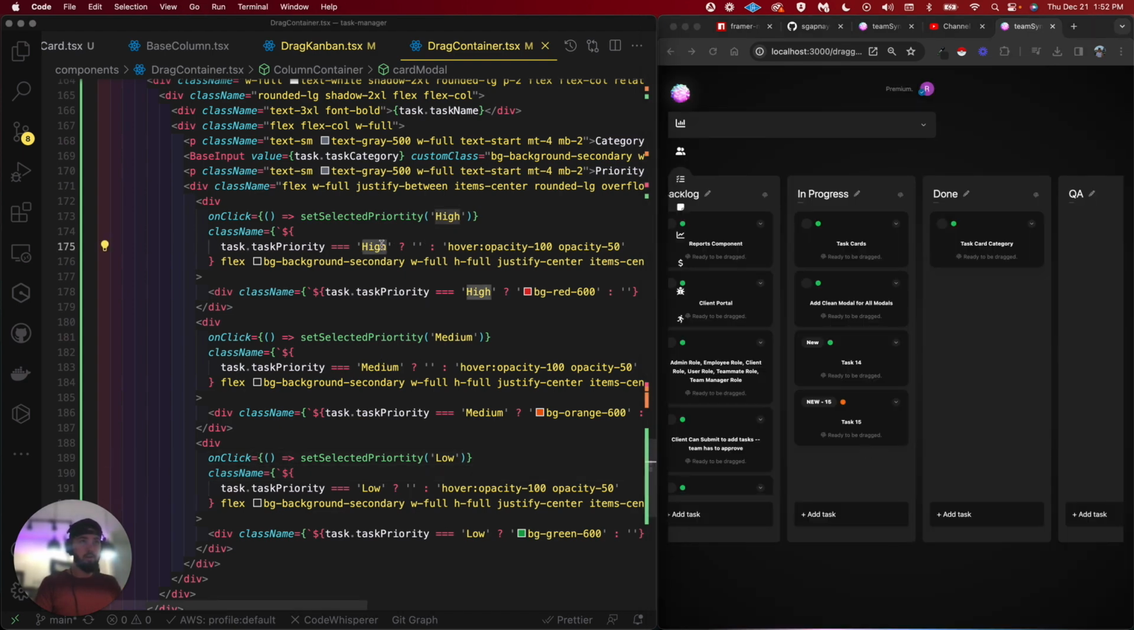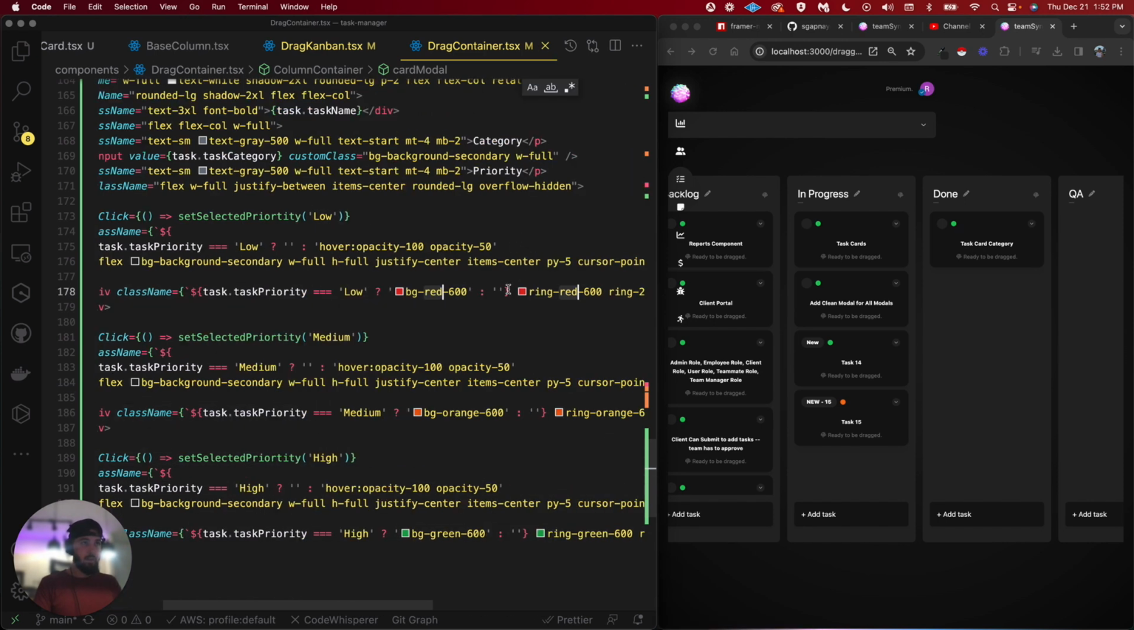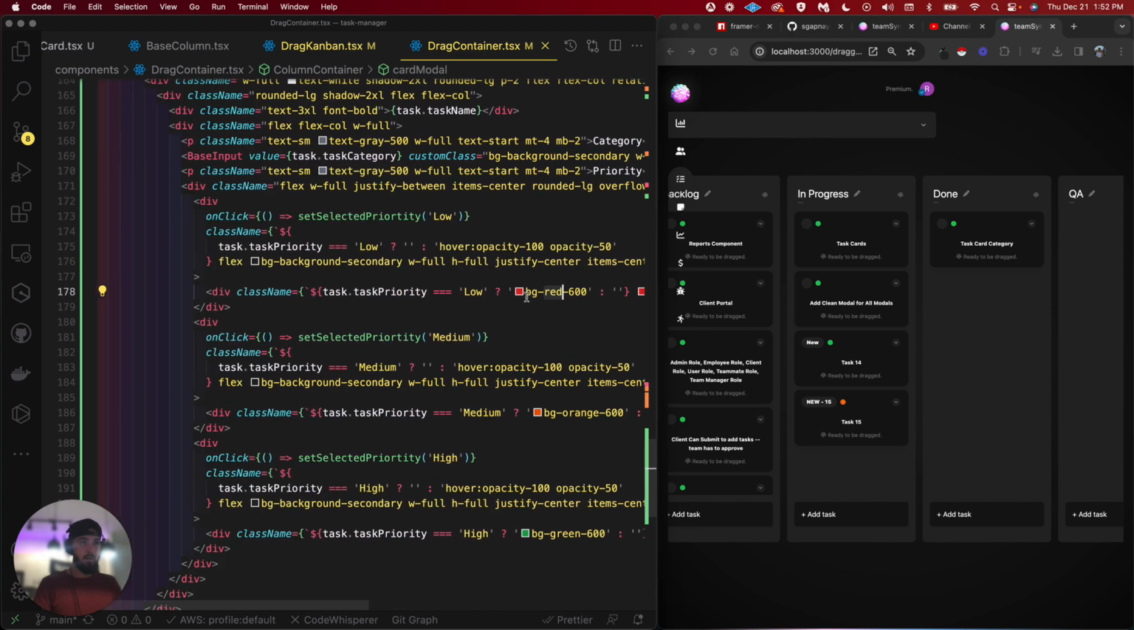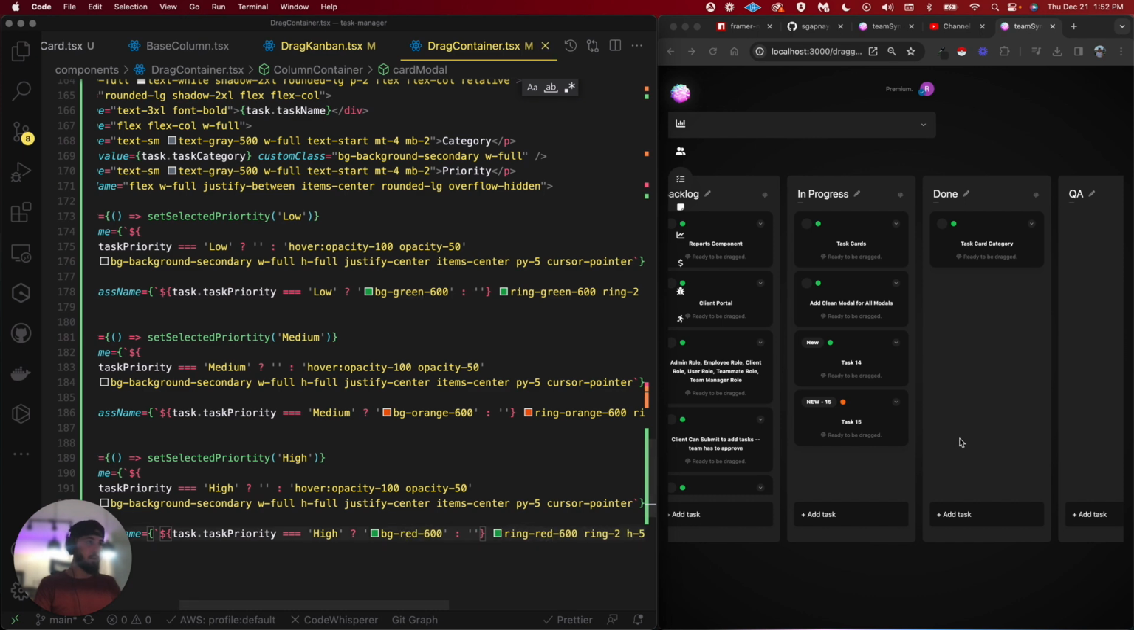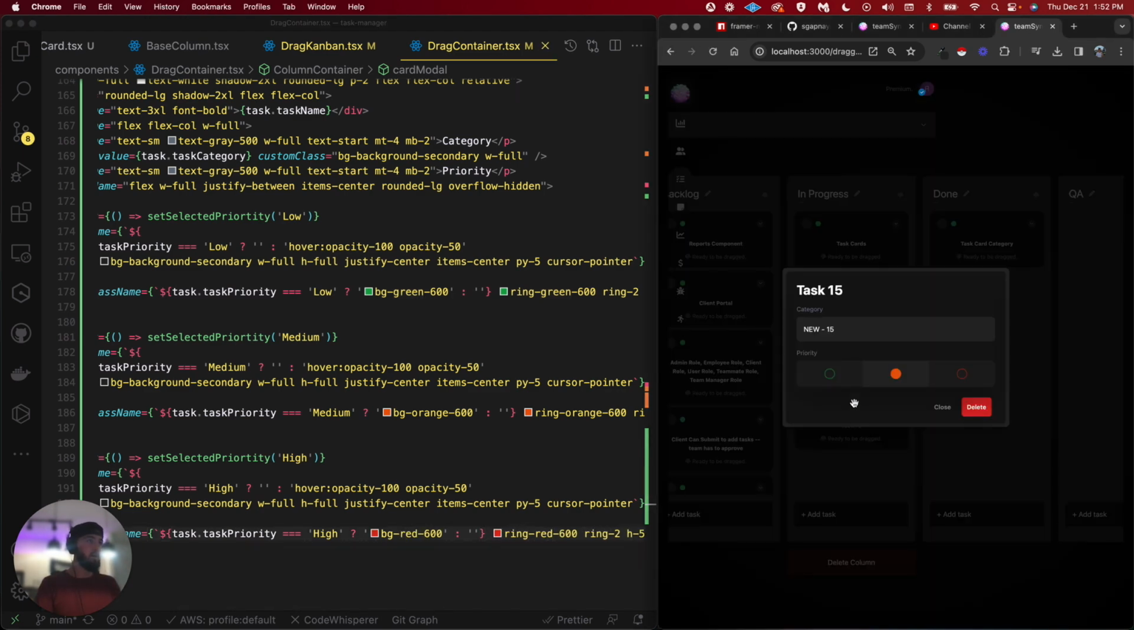So let's inverse these. So low will be on the left side, and right, or high, will be on the right side. So that's how that will go. And then instead of red, it will be green for this one. And then instead of green for that one, it'll be red. So we just flipped. So priority low, and then high.